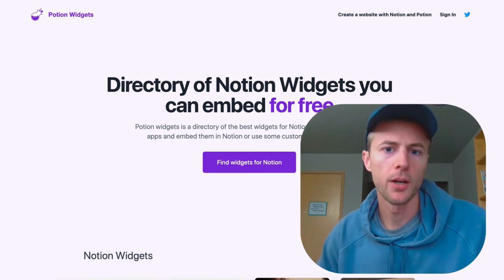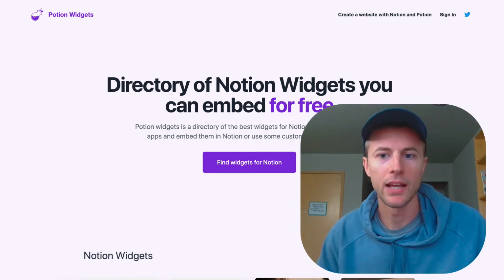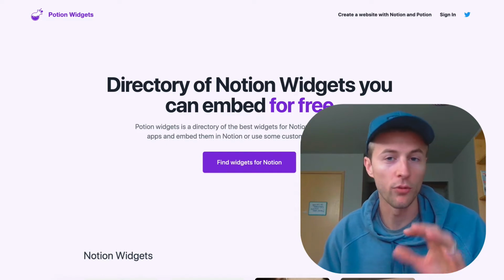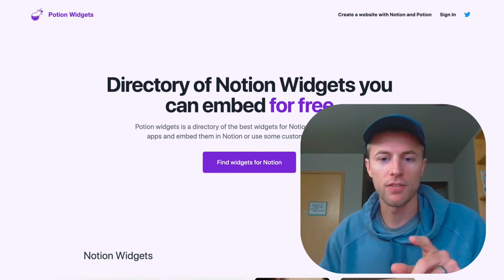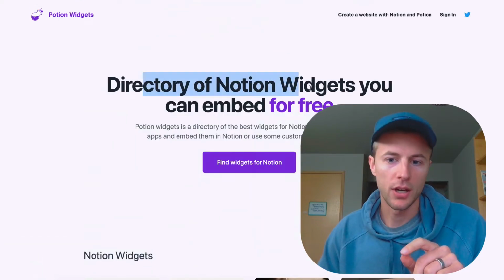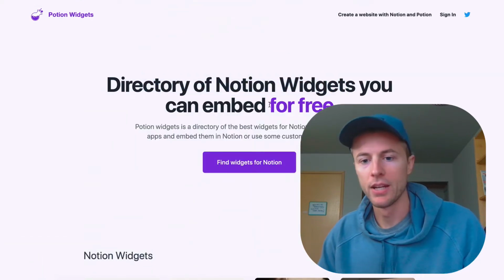I wanted to share my strategy and my thinking behind this whole Potion Widgets thing, why I'm doing this, and why I think it's hopefully going to be valuable. But first off, I want to share a little bit what this is. This is kind of what I have so far. It's a directory of Notion widgets you can embed for free.